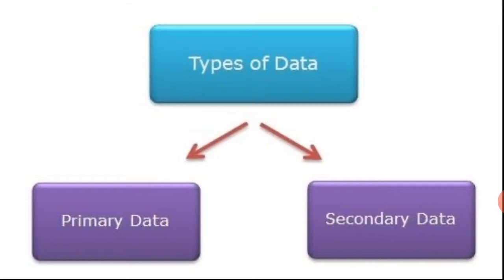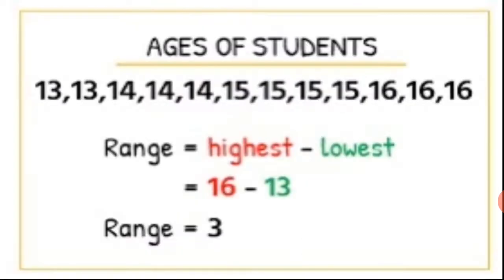That comes under primary data. If I simply take the register of that class and see the total number of students, I get the data directly from the register. That is nothing but secondary data, children.